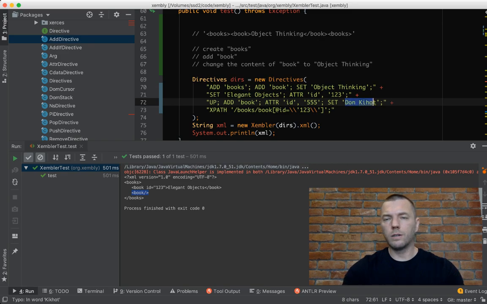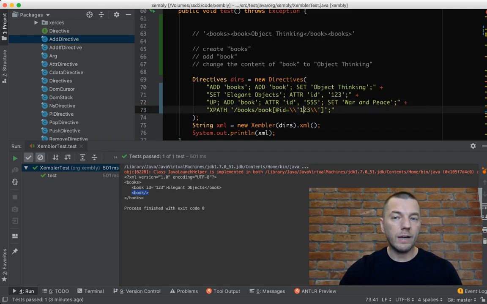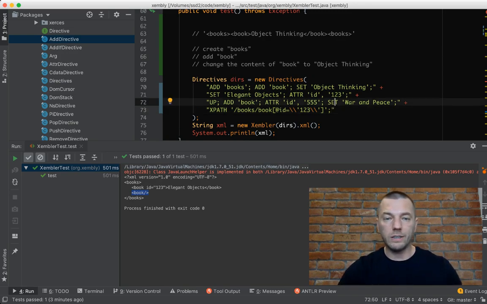Let's call it War and Peace. So we have two books, Elegant Objects and War and Peace. And then we want to delete the book with the ID 123, which would be the Elegant Objects book. So first, before we delete, let's just run what we have now without deleting. Let's make sure that we have two books actually. I'm running now.